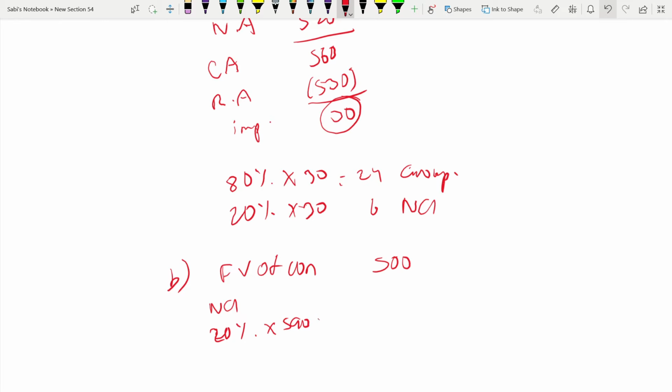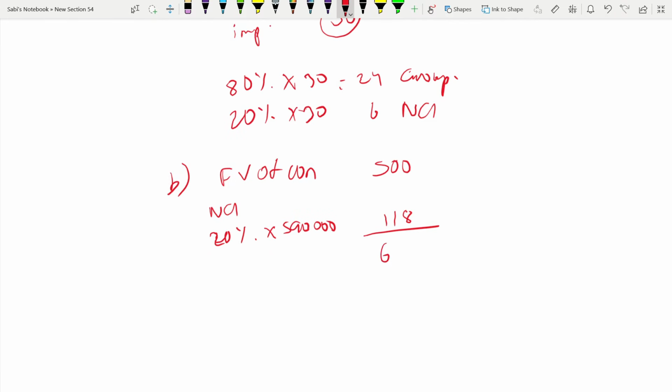So 20% of 590,000 is 118,000. So that will be 618, and you are taking off net asset of 590. It will not change. So goodwill now becomes 28.